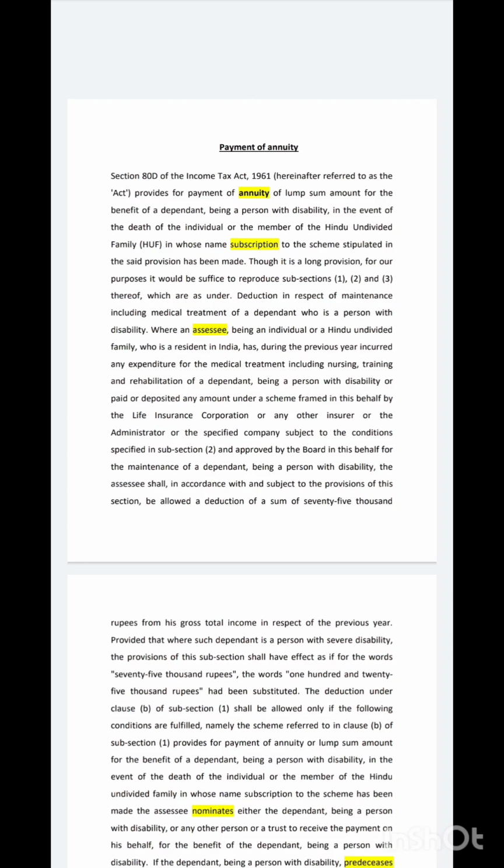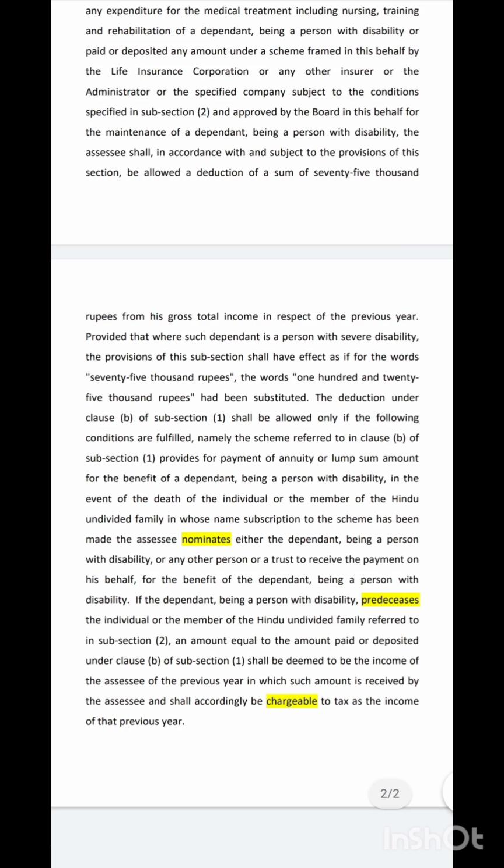Stop. The deduction under clause (b) of subsection (1) shall be allowed only if the following conditions are fulfilled, namely: the scheme referred to in clause (b) of subsection (1) provides for payment of annuity or lump sum amount for the benefit of a dependent being a person with disability in the event of the death of the individual or the member of the Hindu undivided family in whose name subscription to the scheme has been made.